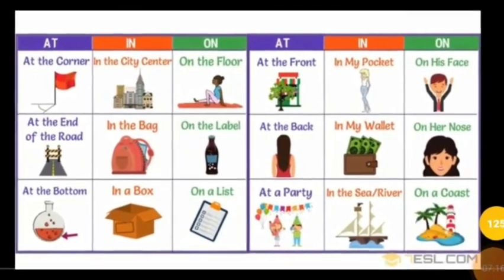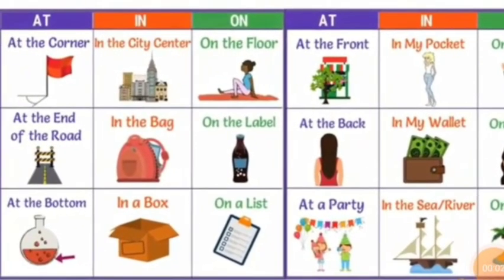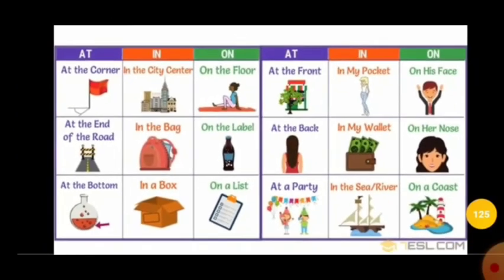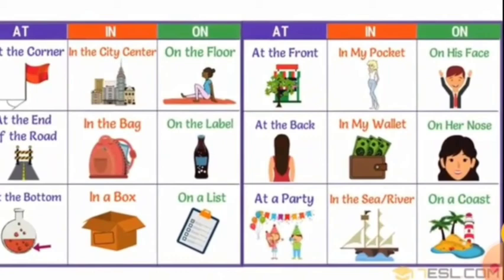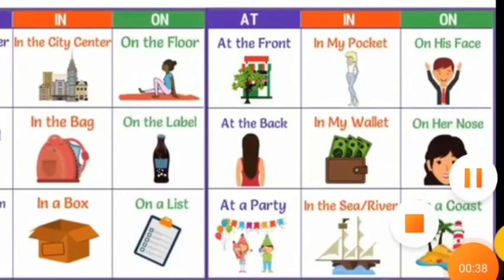Now see, at the corner, at the end of the road, at the bottom, in the city center, in the bag, in a box, on the floor, on the label, on a list. Again, at the front, at the back, at a party, in my pocket, in my wallet, in the sea or river, on his face, on her nose, on a coast, beach, face, nose. Here we use on for all these things.